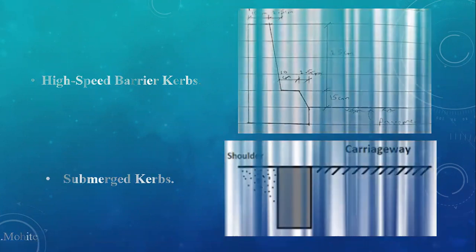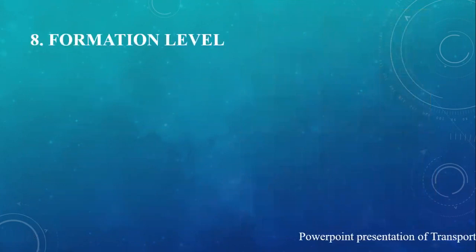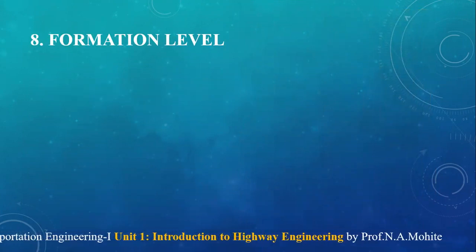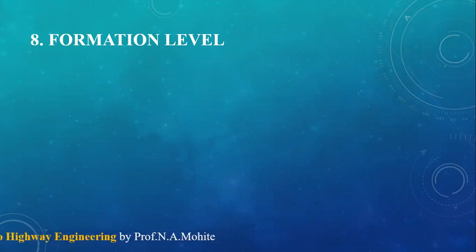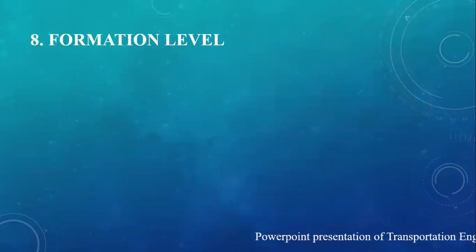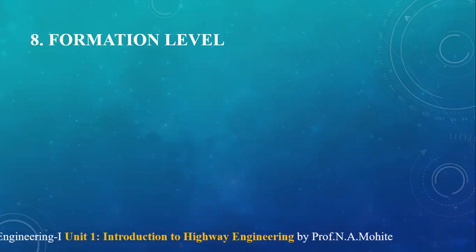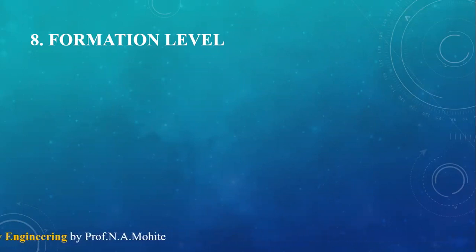Next term that we are going to see is the formation level. The RL, that is the reduced level of the finished surface of the earthwork for a road in an embankment, where there is cutting or filling, is the formation level, over which the vehicle is going to travel.